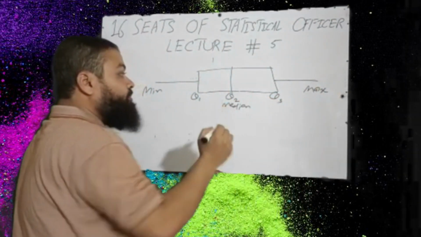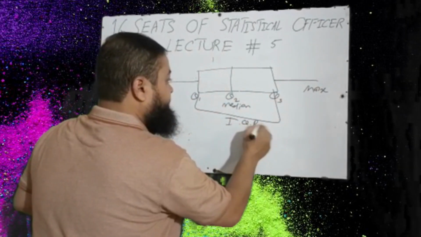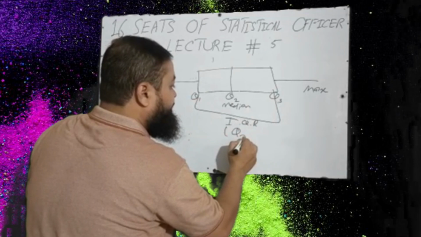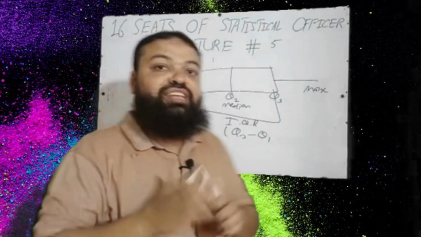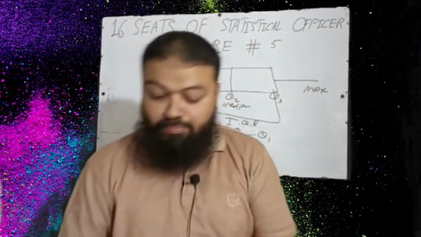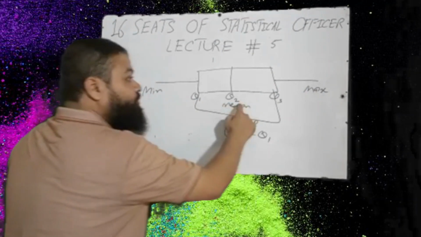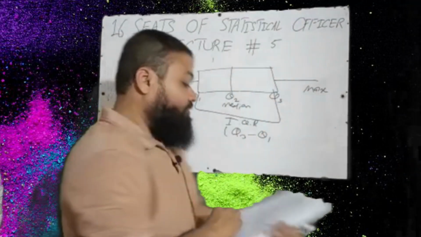And a very important concept is the interquartile range. That length is actually Q3 minus Q1. These things can be asked about the box plot graph. A very important point: box plot will be the correct option. It is discussing Q1, Q2, Q3, the minimum value and the maximum value of the data.